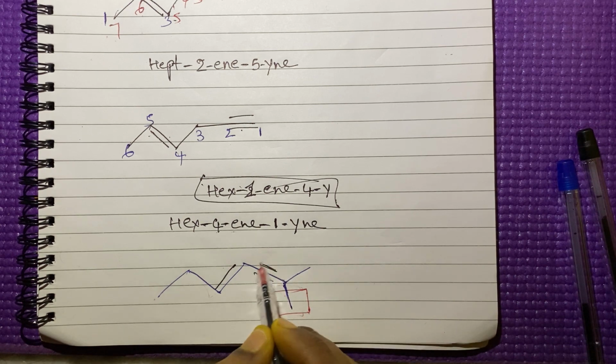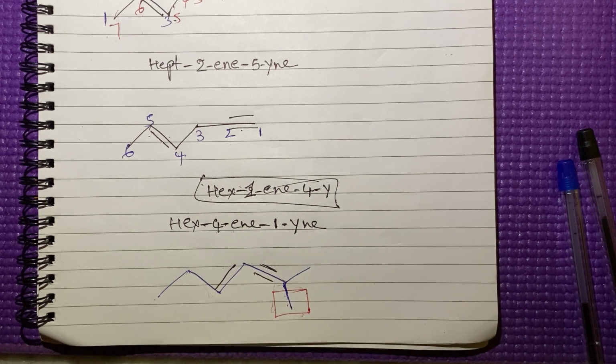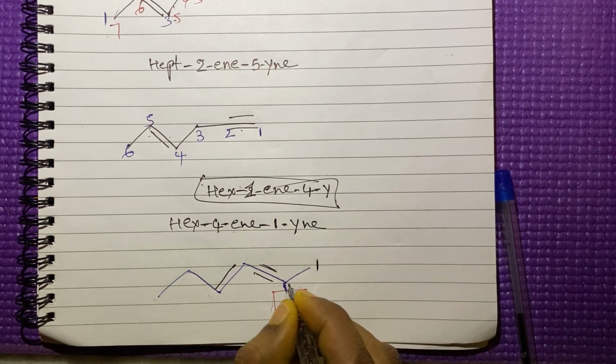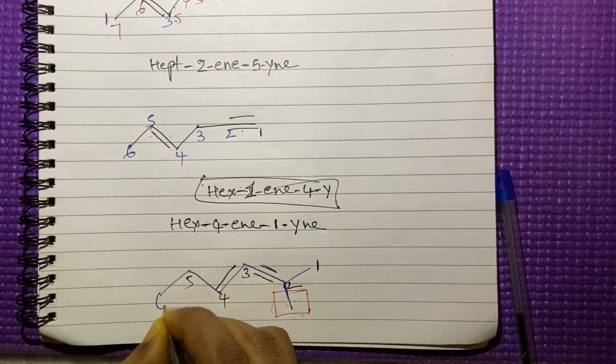This has a triple bond and one double bond, and one substituent is there. We have to give the least number for the substituent, so we have to give the numbering from this side. 1, 2, 3, 4, 5, 6.